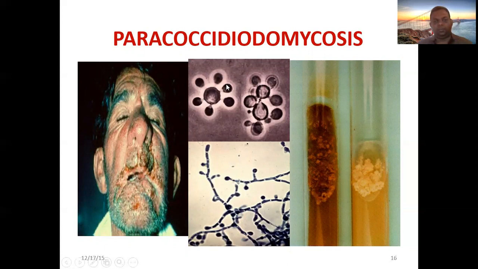Why is it yeast at body temperature? It is the highly pathogenic form and a highly dynamic form. Whereas in the room temperature environment, it's a mold form. They increase their surface area to absorb nutrients from the environment or soil. That's why the yeast is the more pathogenic form.